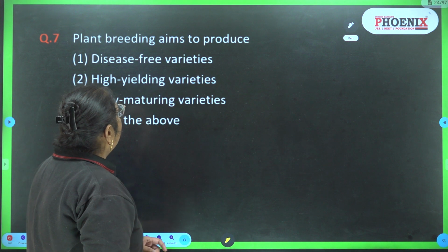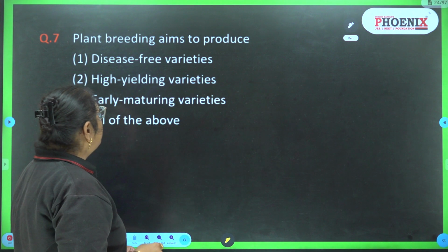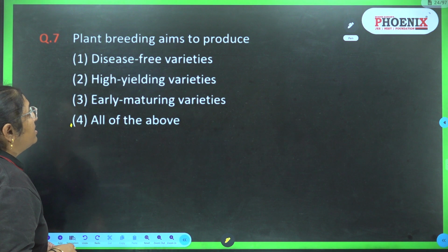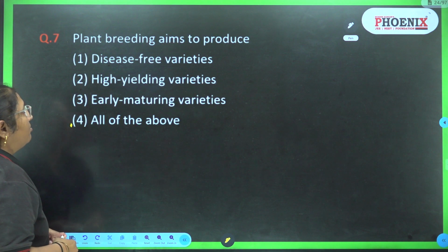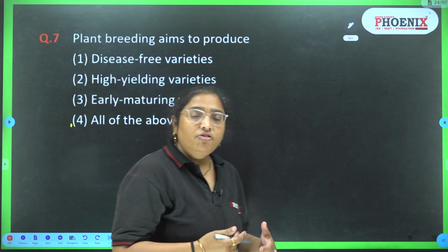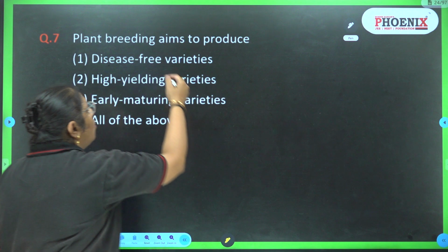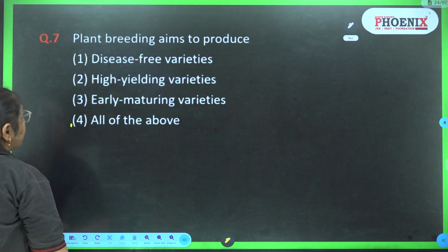Question number 7: plant breeding aims to produce disease-free varieties, high yielding varieties, early maturing varieties, or all of the above. Yes, so the answer is all of the above. Plant breeding will show all the results.